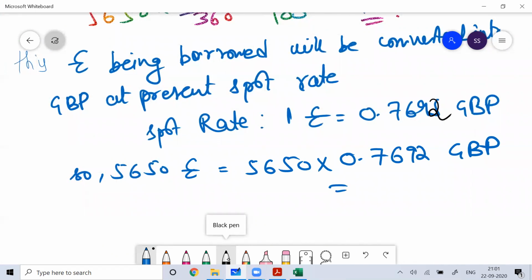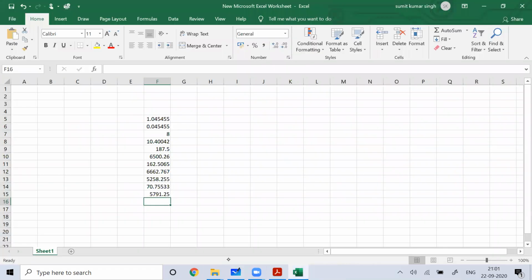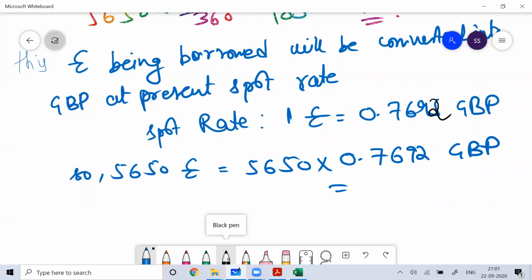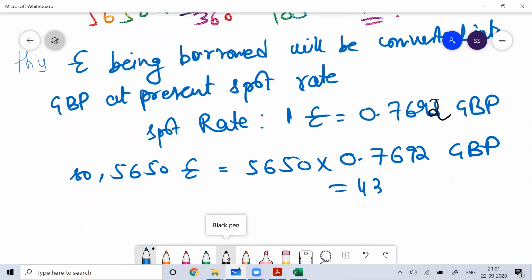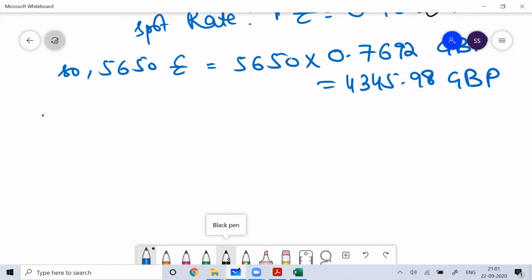You can calculate that: it is 4345.98 GBP.